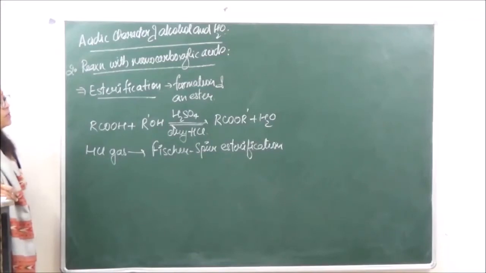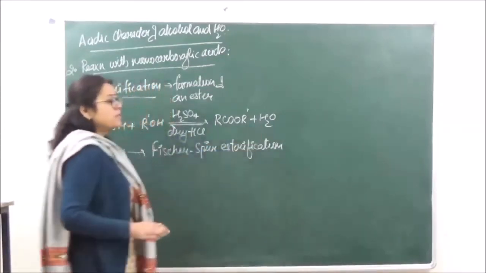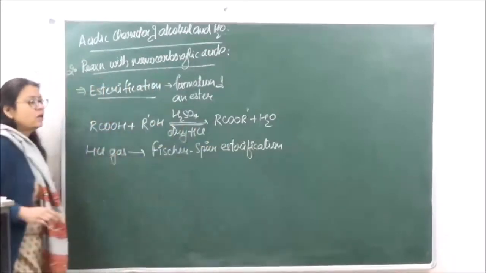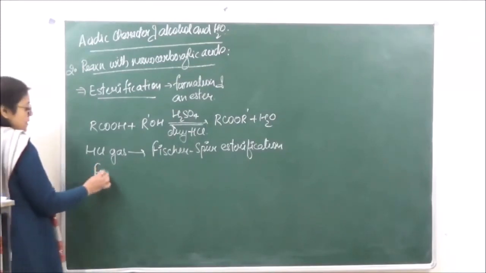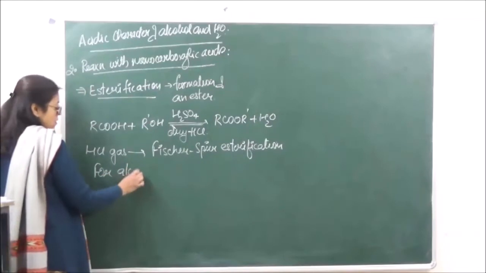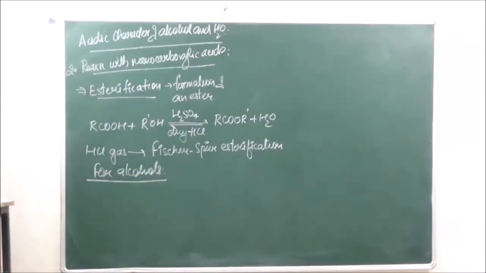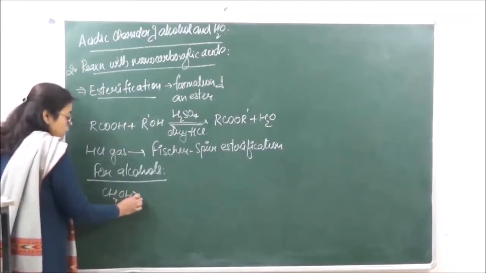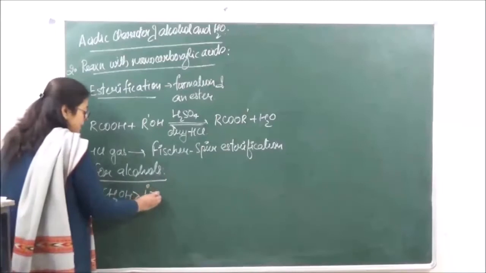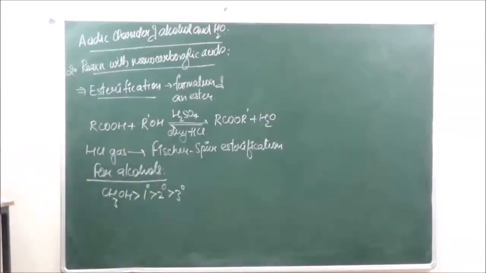The water which is formed over here should be immediately removed, otherwise the reaction will go back in the reverse direction. Now when we are talking about alcohols, the trend of reactivity is CH3OH greater than 1 degree, greater than 2 degree, greater than 3 degree.